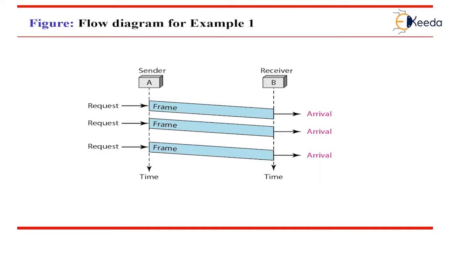Note that the data frames are shown by tilted boxes. The height of the box defines the transmission time difference between the first bit and the last bit in the frame.